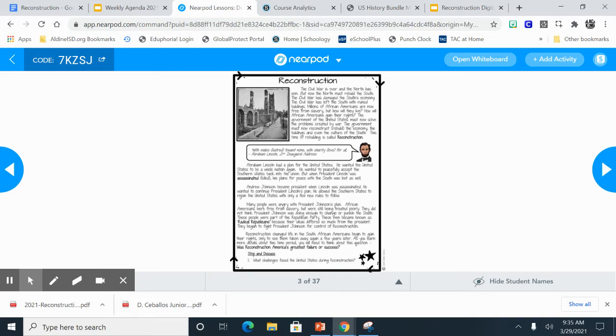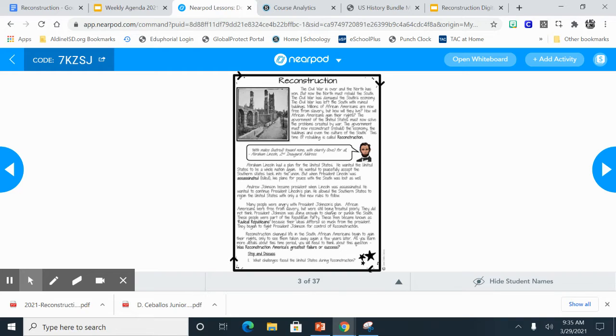Reconstruction changed life in the South. African Americans began to gain their rights only to see them taken away a few years later. As you learn more details about this time period, you will need to think about this question. Was Reconstruction America's greatest failure or success? So let's think about it.